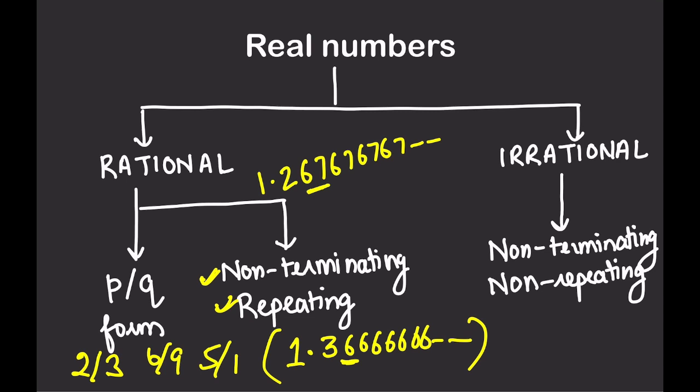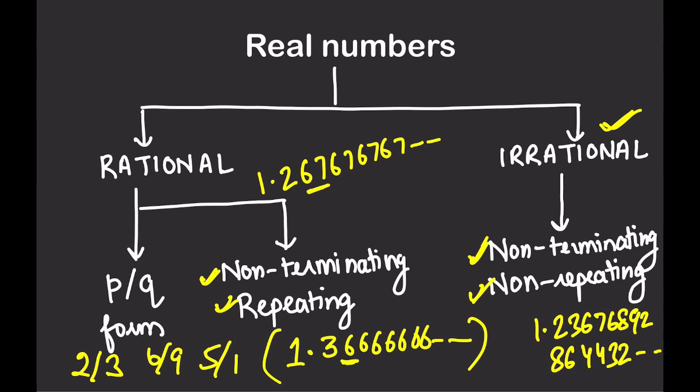How, we'll learn in the next slide. So for now you just need to learn about two things, P by Q form and non-terminating. If it is not terminating, then it should repeat. But if it is not terminating as well as not repeating, like 1.2367689286443, so there is no repetition in the decimal. They are all irrational numbers. So how to know that it is a rational number? Either it should be in P by Q form, or if it is a non-terminating decimal, it should repeat. Only these two types are rational numbers, right?